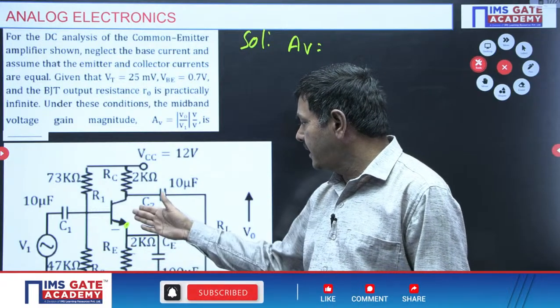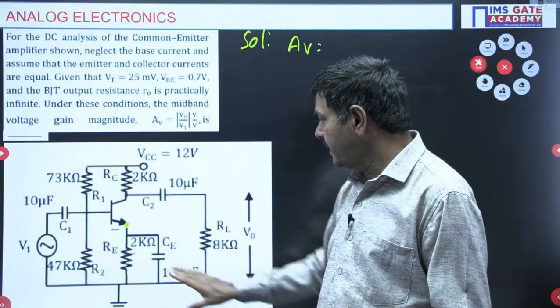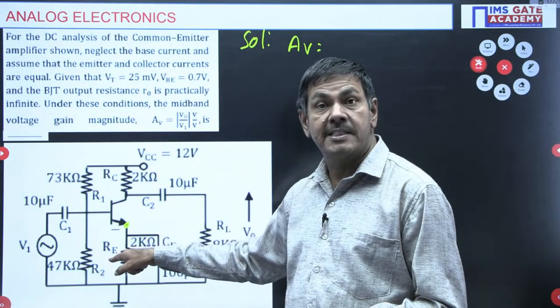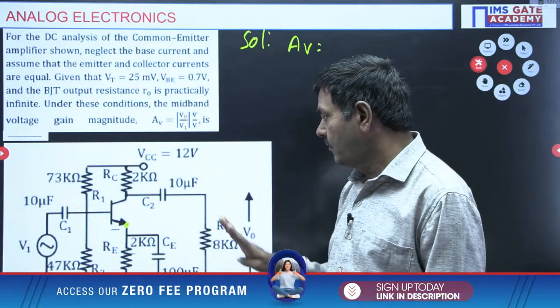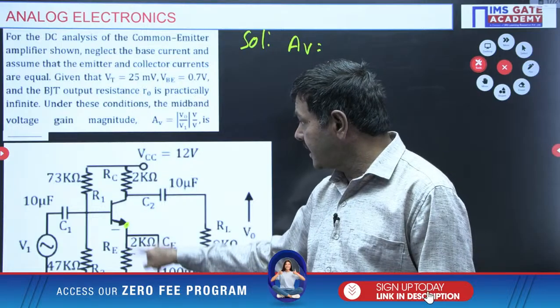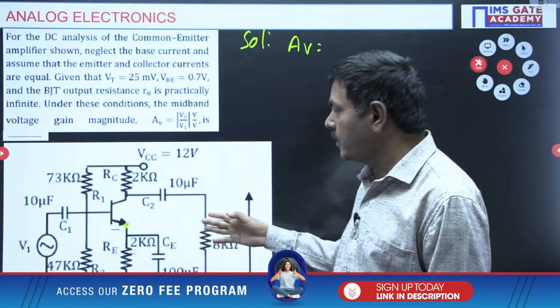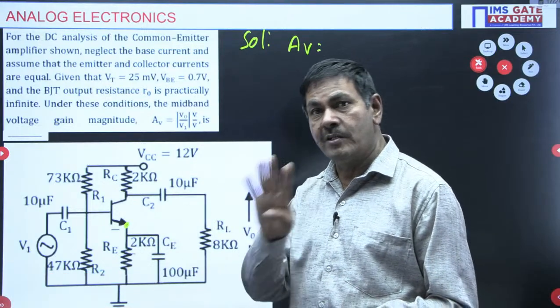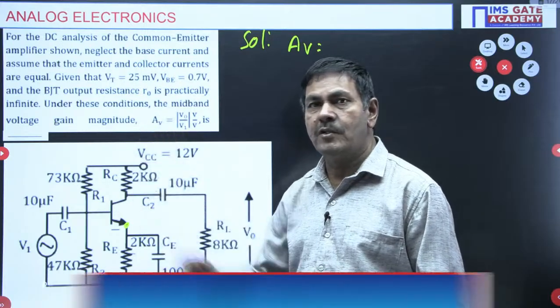No RE, no CE, directly shorted, type number 2. Type number 3, no CE, only RE will be existing. Fourth case, RE is existing, no RC, RC is shorted, and across RE the output is taken, the emitter follower circuit. Only 4 cases. By using these 4 cases only, you can do any problem.